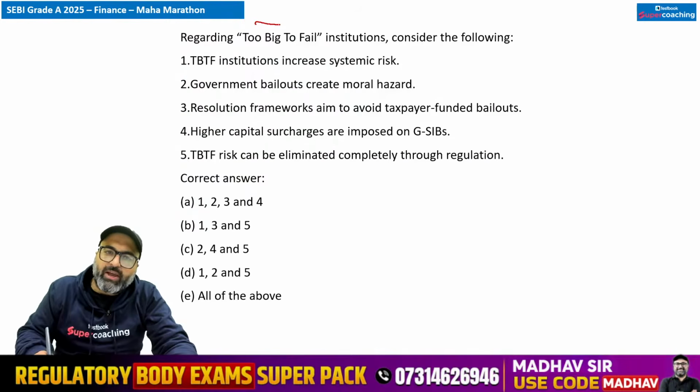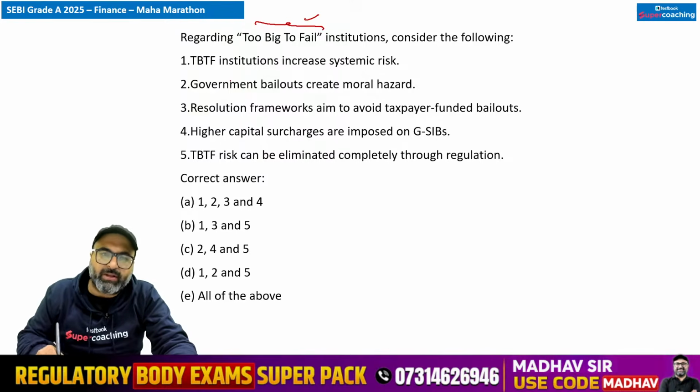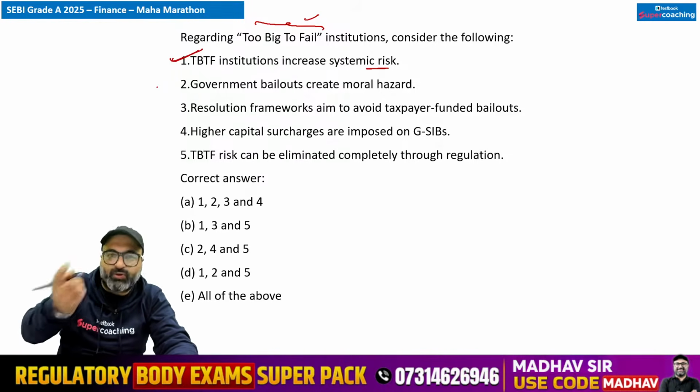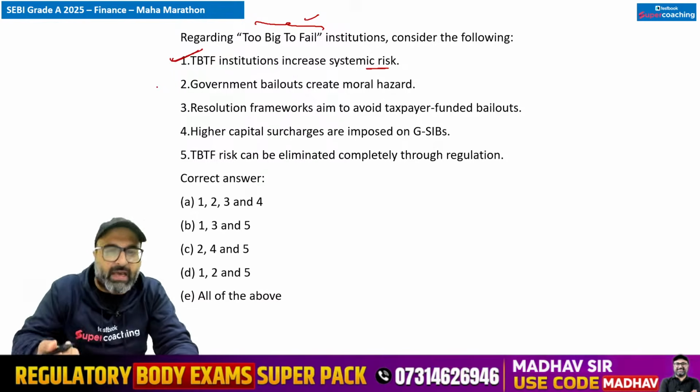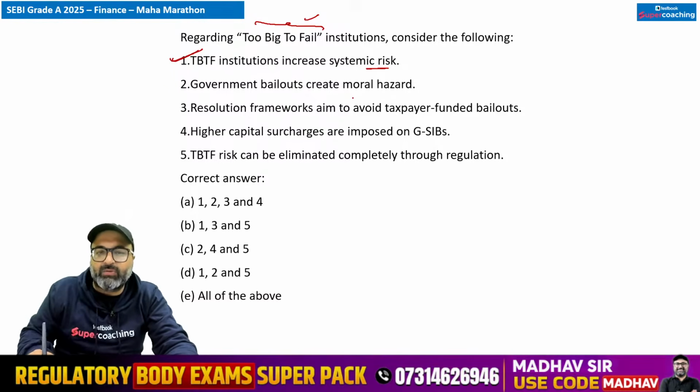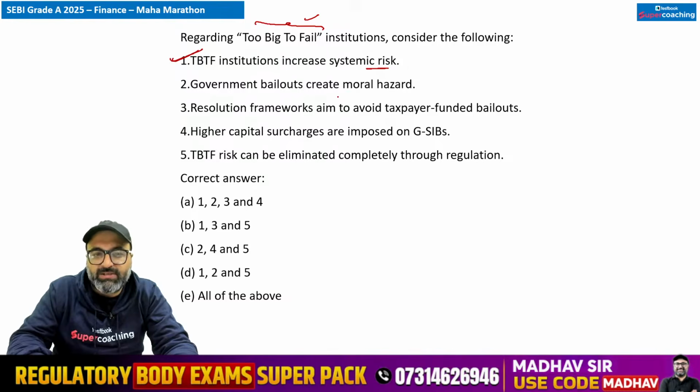Too big to fail. I hope आपने सुना होगा banks which are too big to fail. I have a question regarding them. Too big to fail institutions increase systemic risk. अगर SBI फेल हुआ तो उसकी वजह से पूरी की पूरी इकोनॉमी फेल होने के चांसेस हैं. That is the reason it is too big to fail and it will impact the entire economy. Government bailouts create moral hazards. गवर्नमेंट के जो बेल आउट्स हैं दे क्रिएट मॉरल हैजार्ड्स.